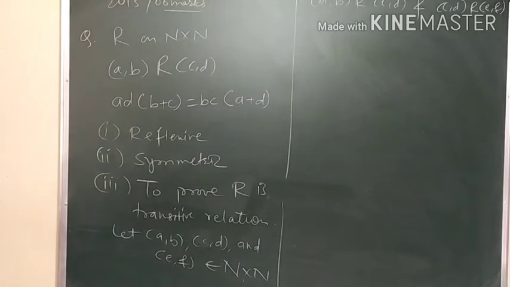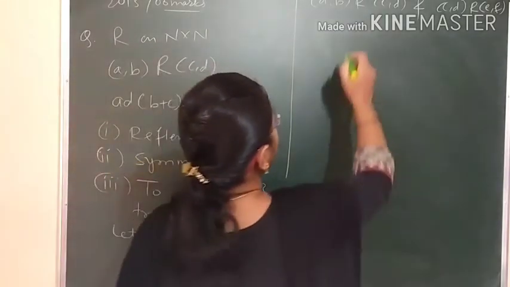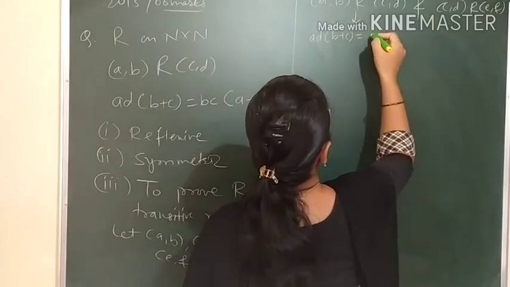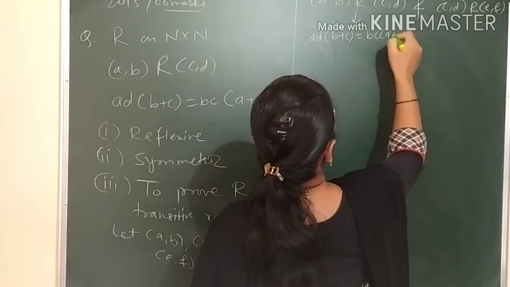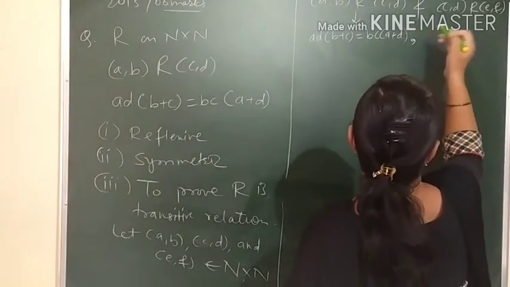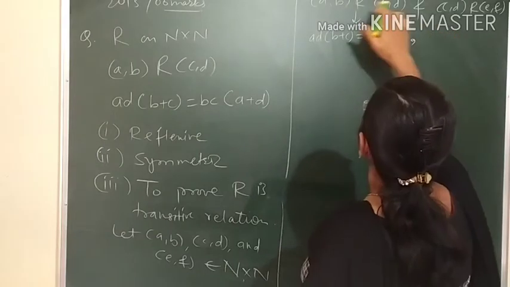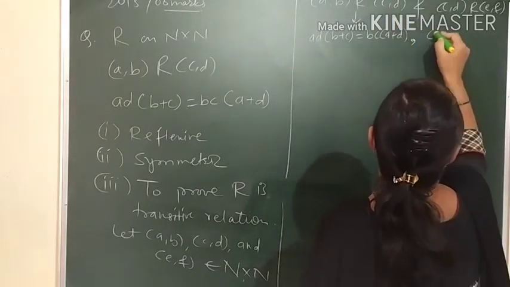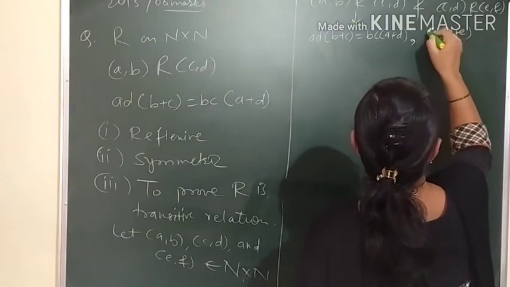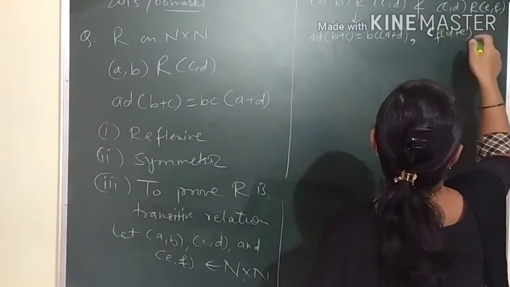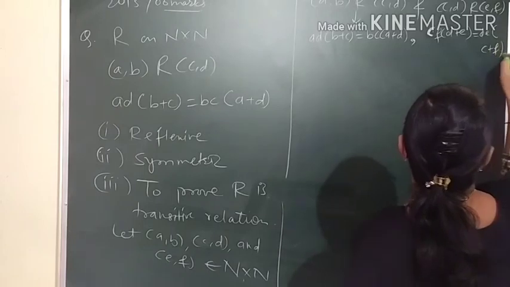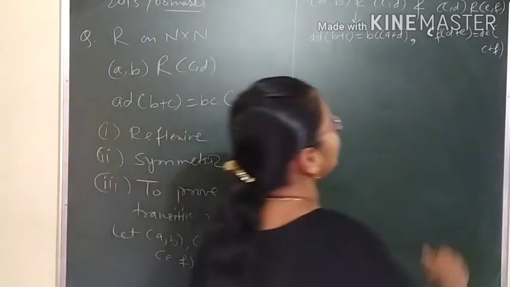Some letters are visible. So, if (a, b) related to (c, d), which means that a into d in bracket b plus c is equal to b into c in bracket a plus d. Okay, and here what we have? c into f in bracket d plus e equals to d into e in bracket c plus f. Getting any doubt here? Okay.